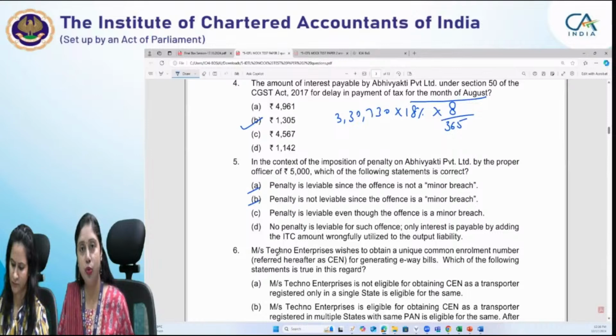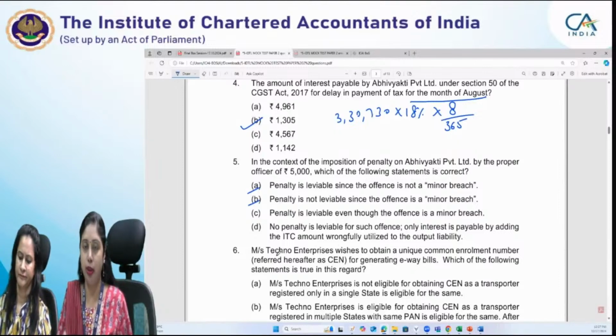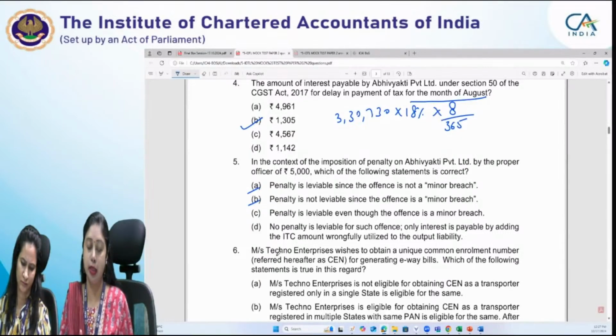Sometimes we get confused in these types of limits where more than, less than limits are there. But you have to jot them down on one piece of paper so that you can very specifically consider whether it is given less than 5,000. So in this case, less than 5,000 is a minor breach. If the amount involved is 5,000 or more, then it will not be a minor breach.